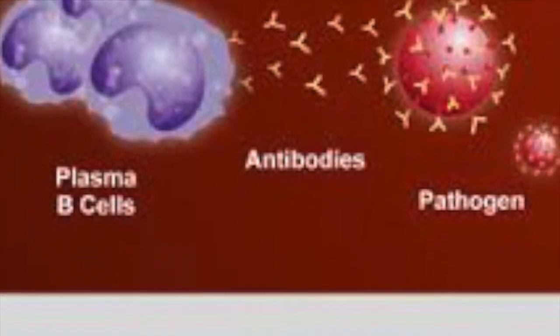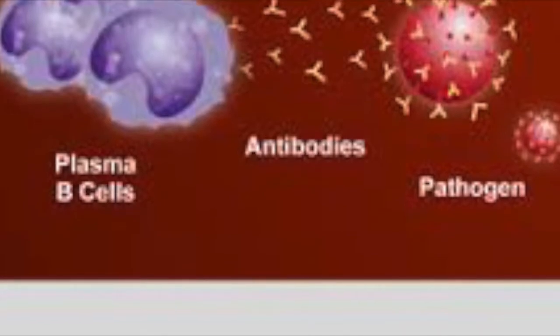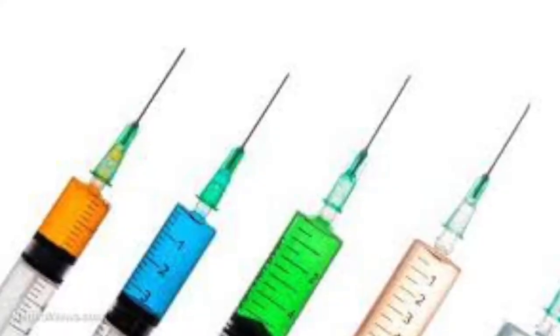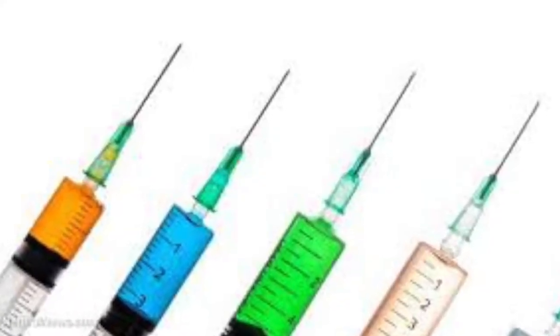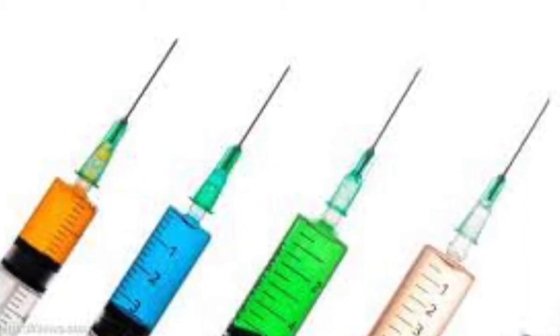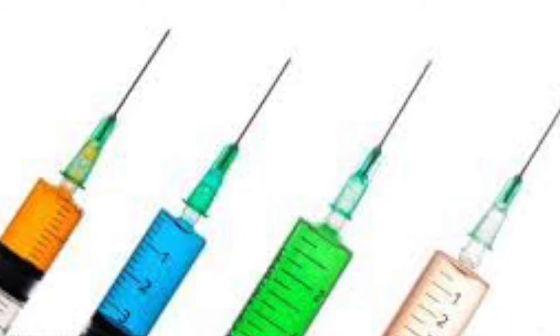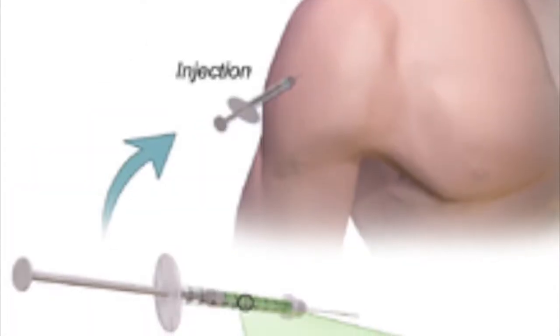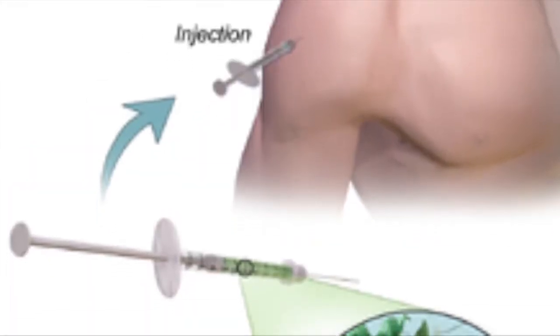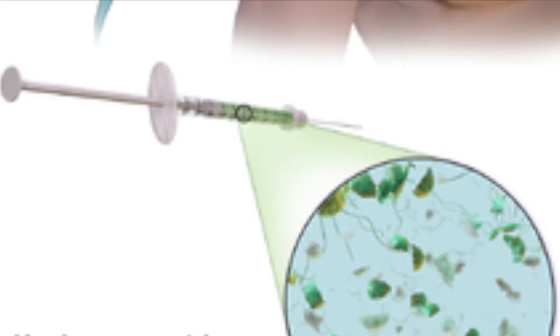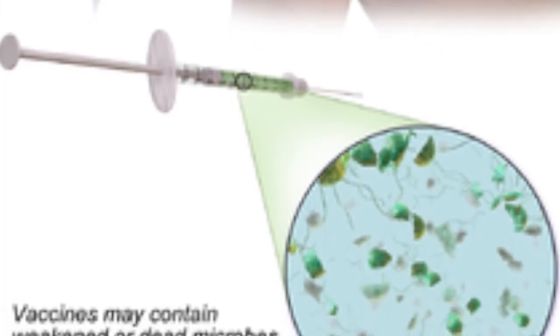Once the imitation infection goes away, the body is left with a supply of memory T lymphocytes as well as B lymphocytes that will remember how to fight that disease in the future. However, it typically takes a few weeks for the body to produce T lymphocytes and B lymphocytes after vaccination. Therefore, it is possible that a person who is infected with the disease just before or just after vaccination could develop symptoms and get the disease, because the vaccine has not had enough time to produce that protection.